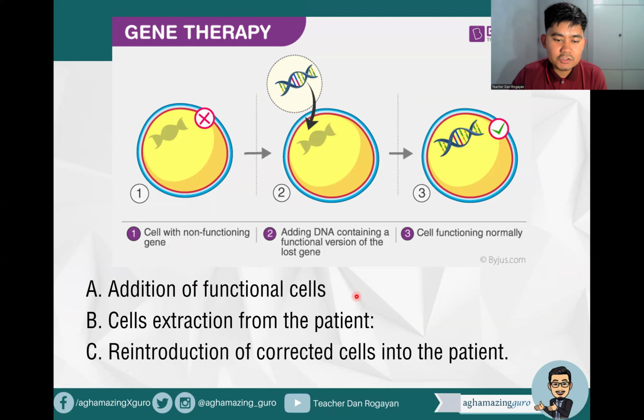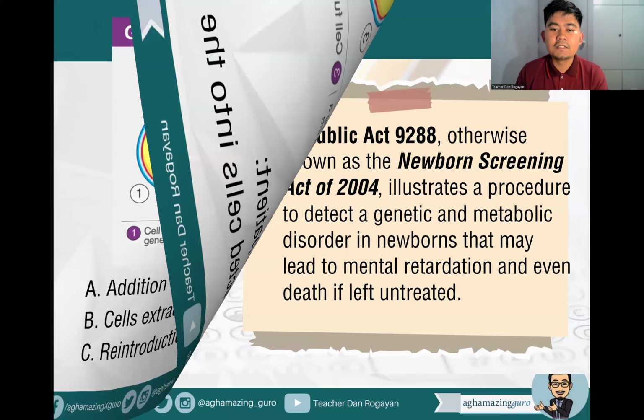So there would be addition of functional cells. Then second step, adding the DNA containing a functional version of the lost gene. So there would be cells extraction from the patient and then functioning normally. So there would be reintroduction of corrected cells into the patient. All right, so that's for our gene therapy.